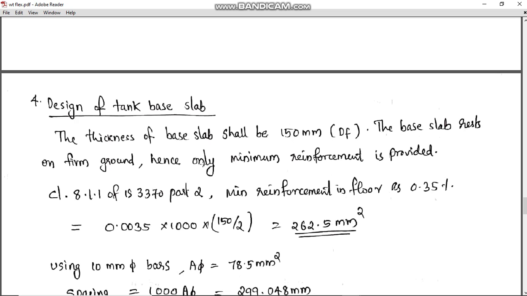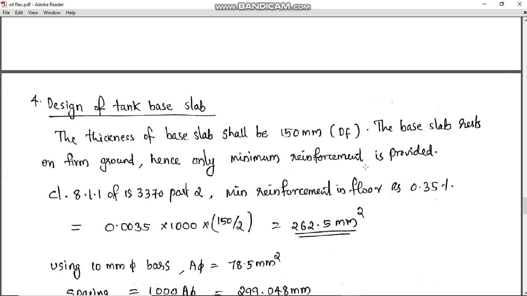The base slab rests on firm ground, hence only minimum reinforcement is provided. So you have to refer clause 8.1.1 of IS 3370 part 2. Minimum reinforcement in floor is also 0.35 percentage of the surface zone. So here, if this is a base slab, upper portion, that is the upper surface zone, we are providing the reinforcement.